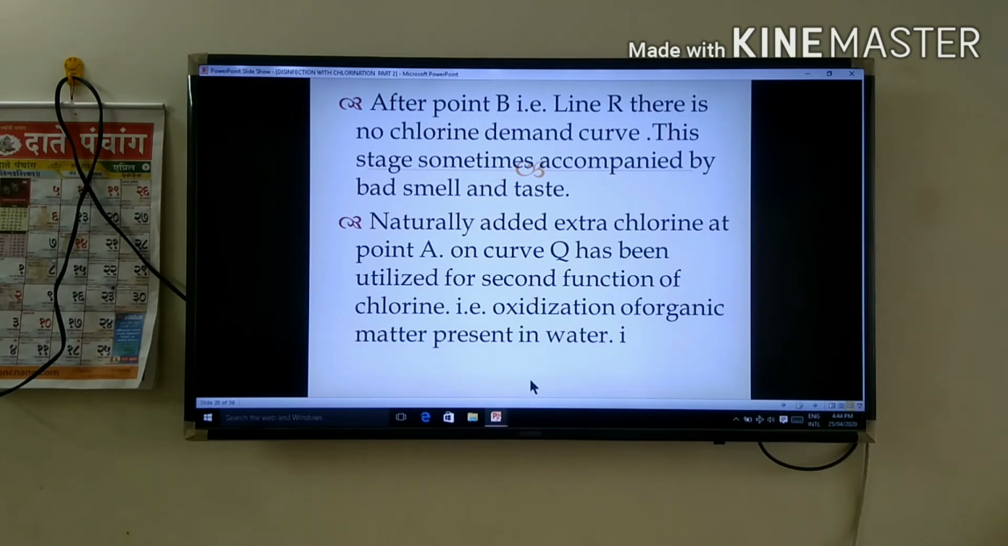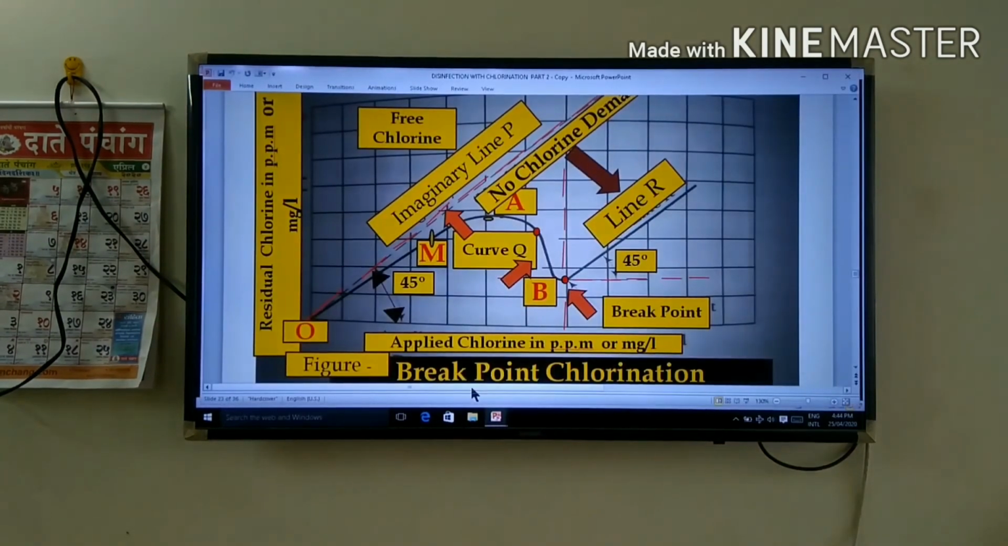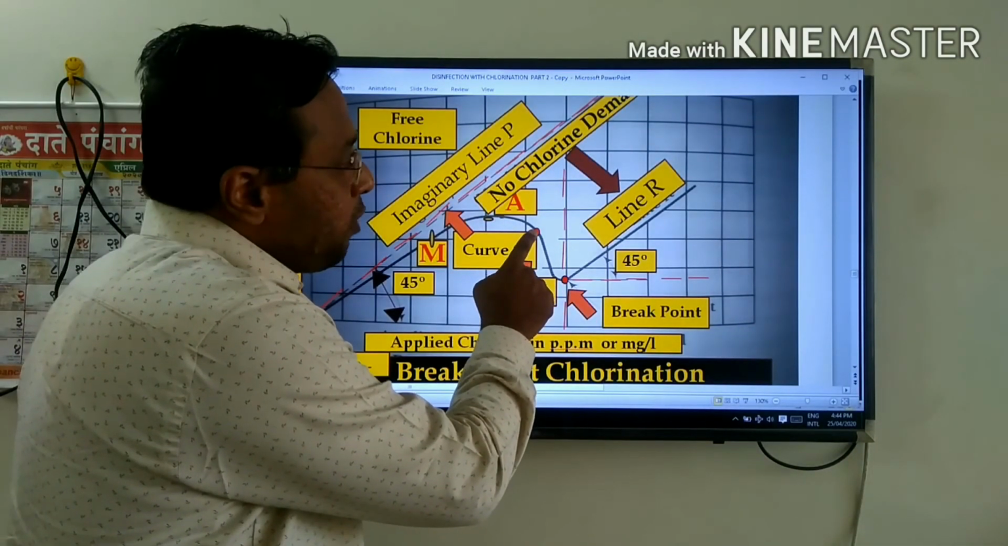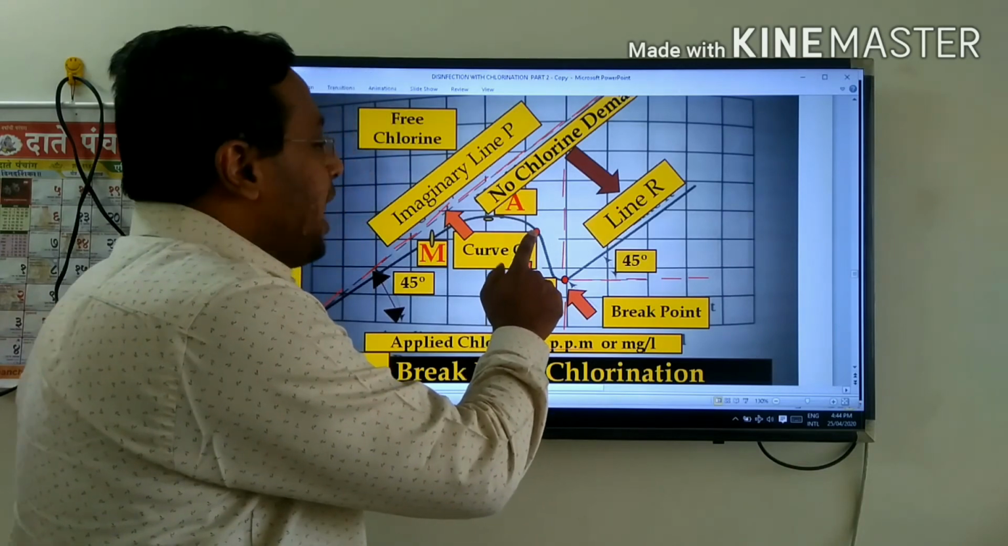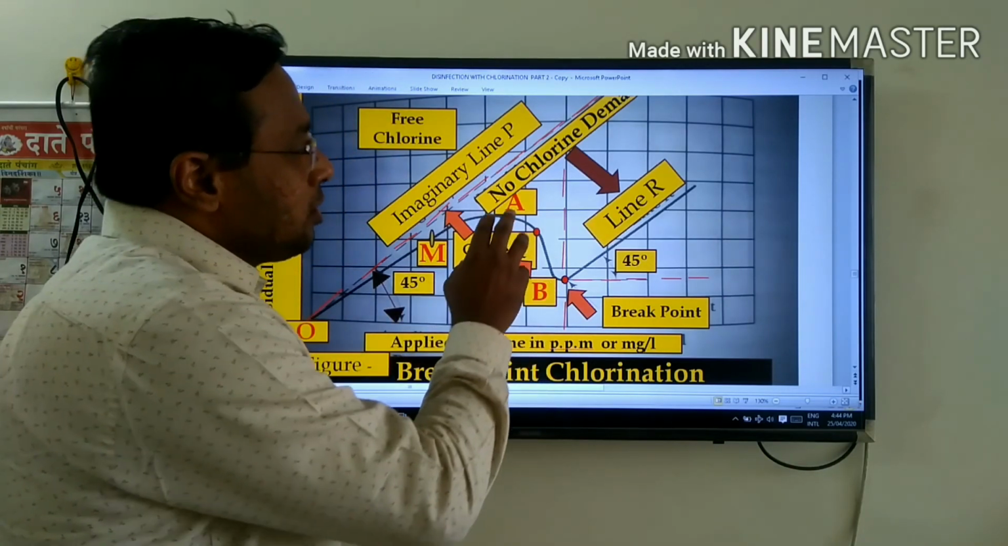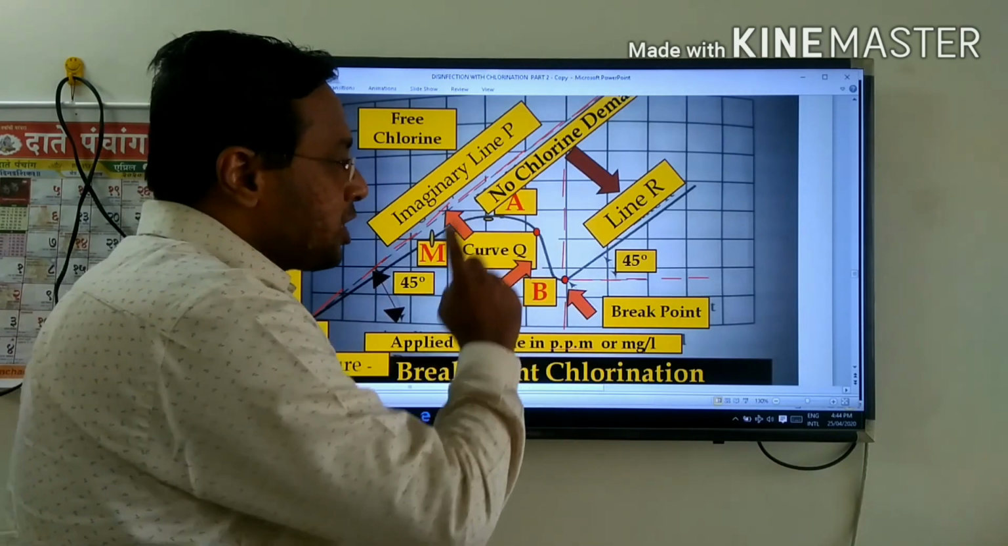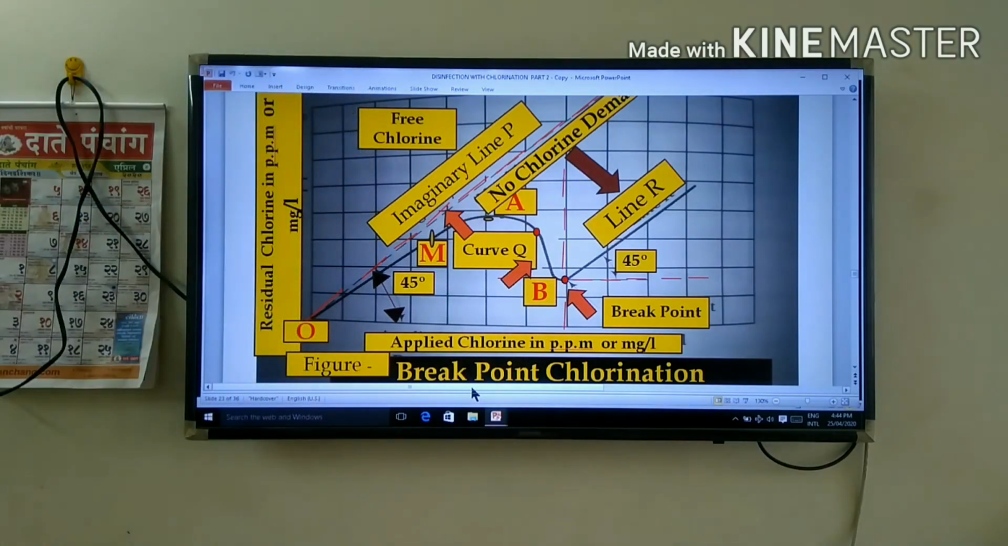Naturally, the extra chlorine added at point A on curve Q has been utilized for the second function of chlorine, that is, oxidization of organic matter present in water. See in the figure. Here, at this position A, when we added extra chlorine, you understand that it represents the second function of chlorine, that is, oxidization of the organic matter.